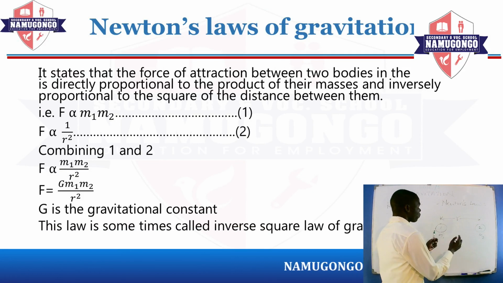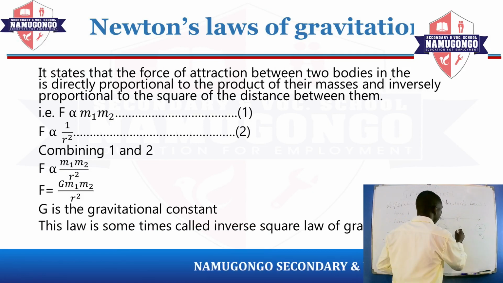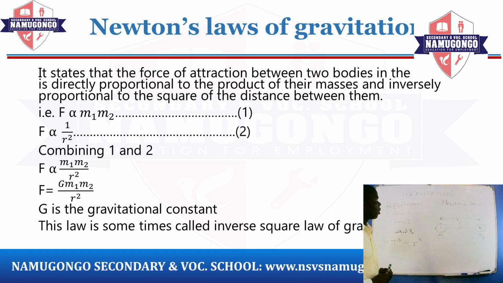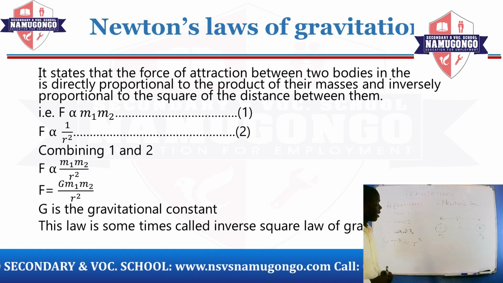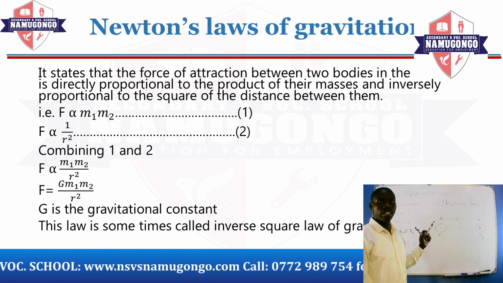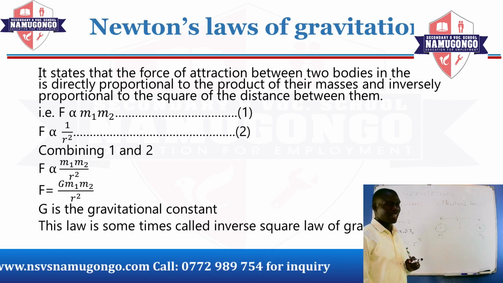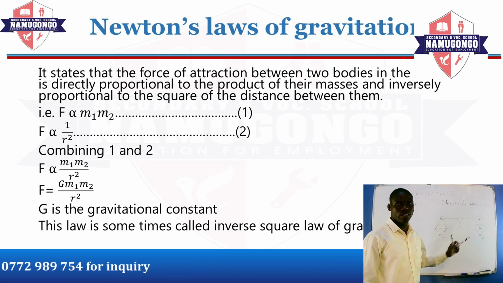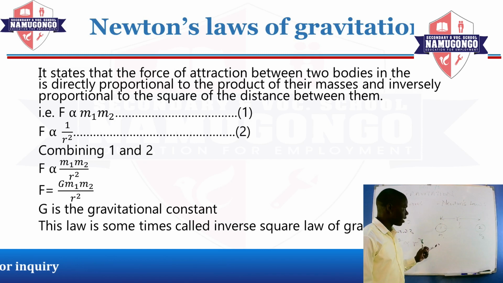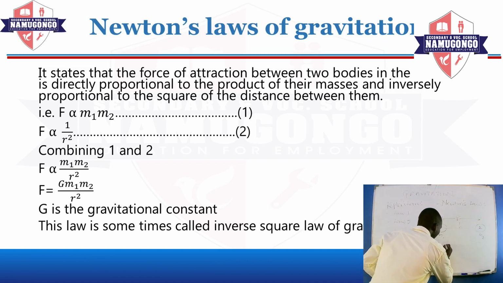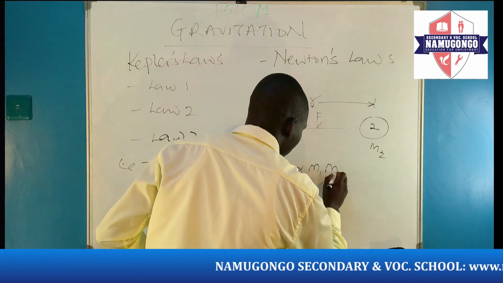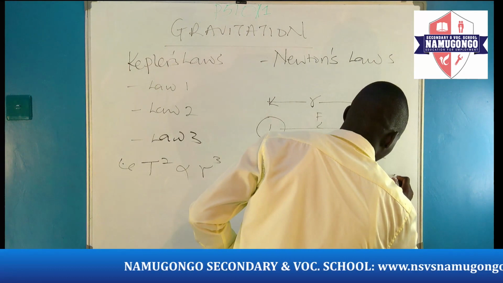Then of course we shall also have the force of attraction between those two bodies, F. Newton's law of gravitation states that the force of attraction between two bodies in the universe is directly proportional to the product of the masses of the two bodies and inversely proportional to the square of their mean distance apart, i.e., we shall have F being directly proportional to m1 m2, we can call this equation 1.